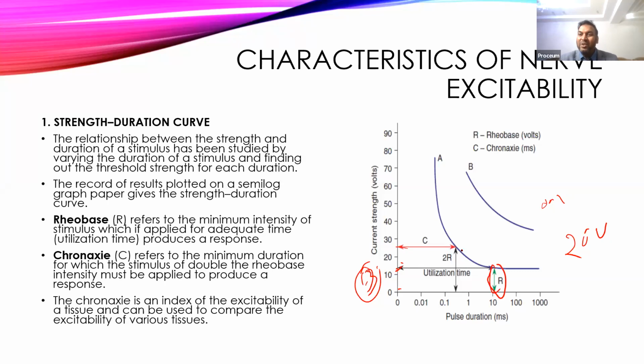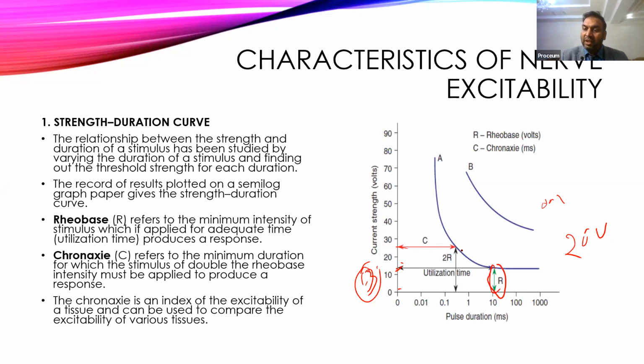And the time required to generate a response when we apply double the rheobase stimulus is called chronaxie. And chronaxie will give you an exact idea about the excitability of the tissue. The smaller the chronaxie, the greater the excitability. The greater the chronaxie, the less the excitability.